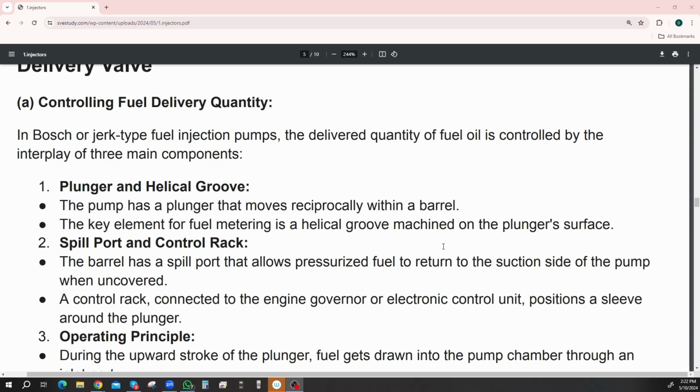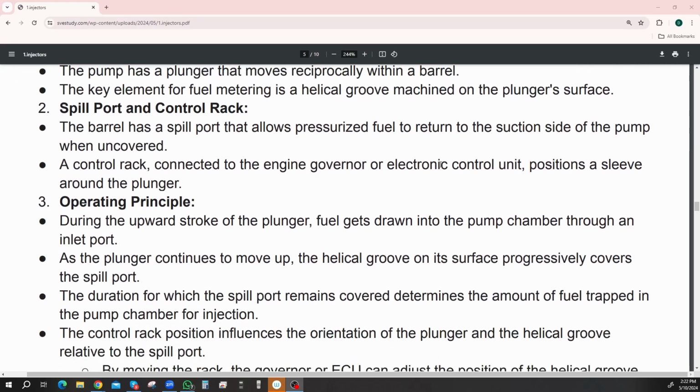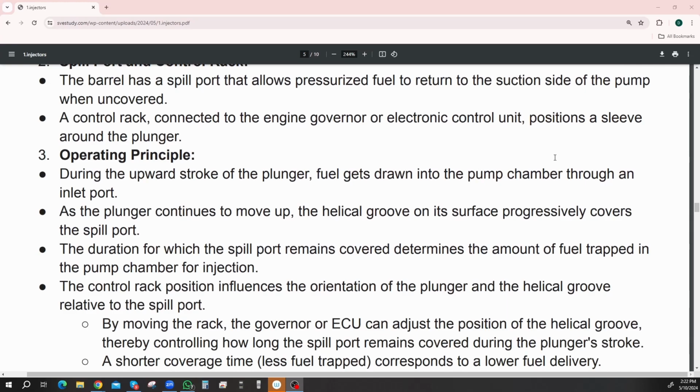A control rack connected to the engine's governor or the electronic control unit positions a sleeve around the plunger. Number 3, the operating principle. During the upward stroke of the plunger, fuel gets drawn into the pump chamber through an inlet port. As the plunger continues to move up, the helical groove on the surface progressively covers the spill port.